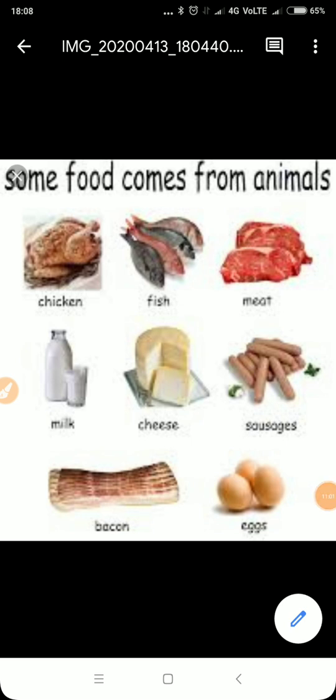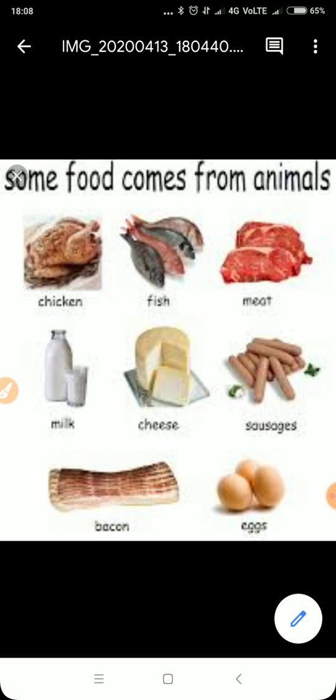We get food items like milk, eggs, meat, and honey from animals, right? If I talk about milk, then we get milk from cow, buffalo, goats, etc. And milk is being used to prepare so many items.